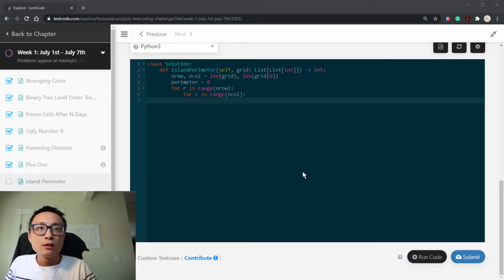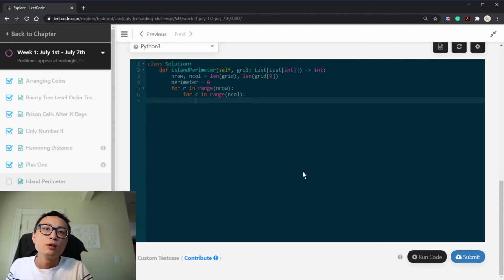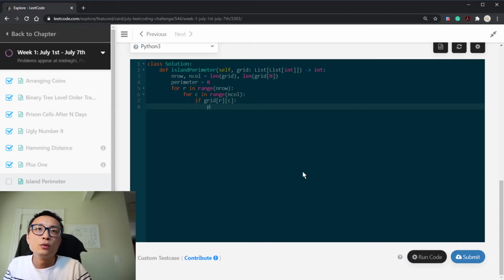So we enumerate over all the possible locations on the map. If this position is a land, we will add 4 to the perimeter. Or we can just continue if it's not a land.